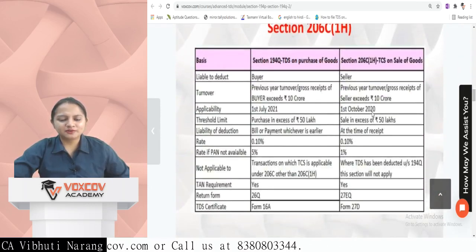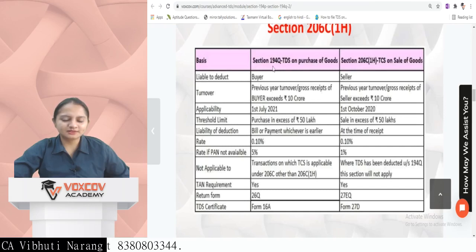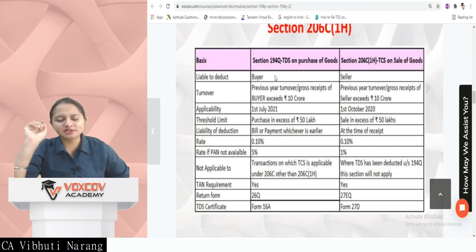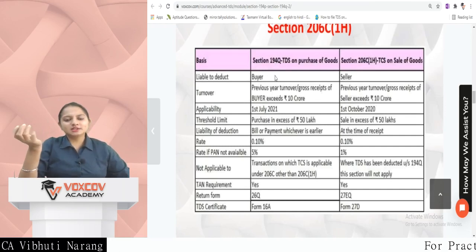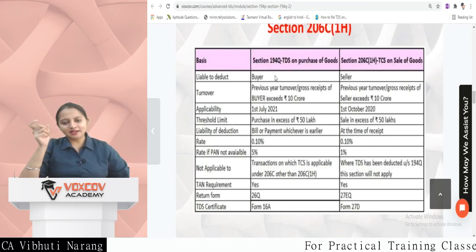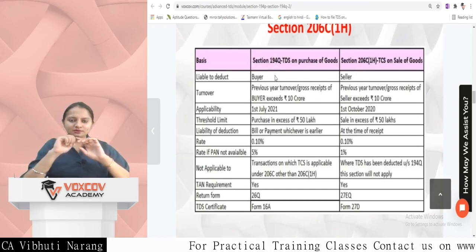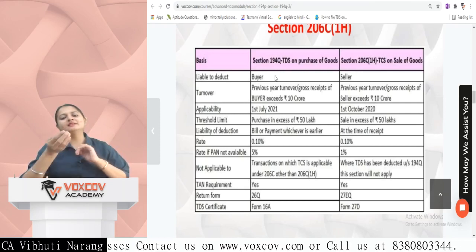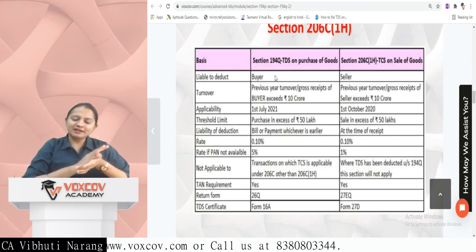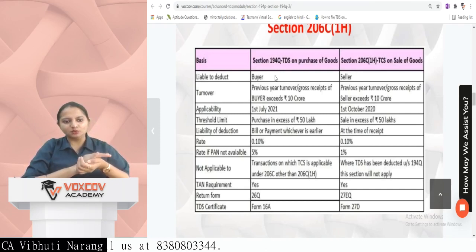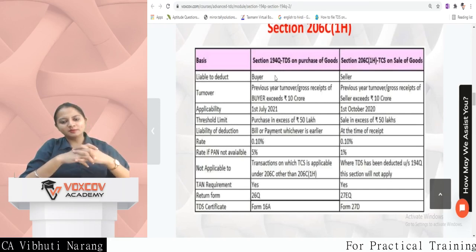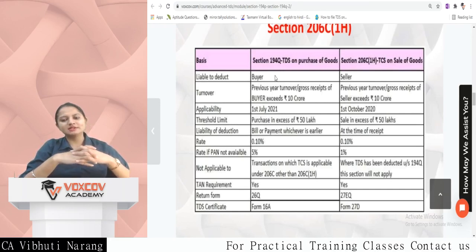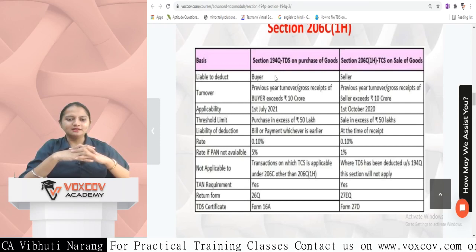Just giving a brief difference between the two. One is TDS on purchase of goods. Whenever a person is purchasing goods, at that time the buyer is liable to deduct TDS, and in case of TCS, the seller is liable to collect TCS. So the overriding section will be section 194Q. Liable to deduct: in case of TDS, buyer; in case of TCS, seller. Turnover: for the buyer it should exceed 10 CR, and for the seller it should again exceed 10 CR.